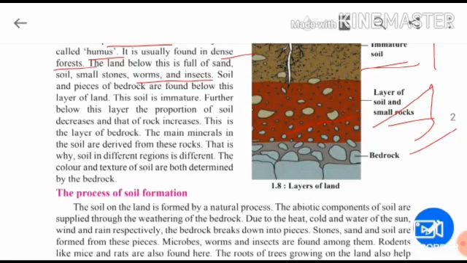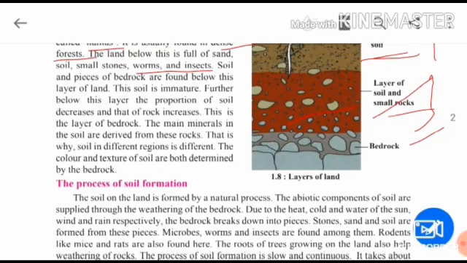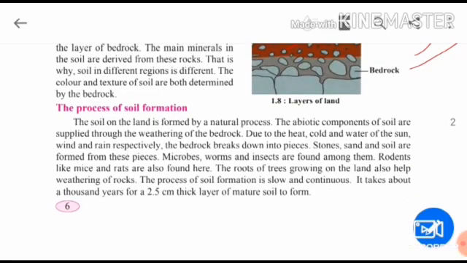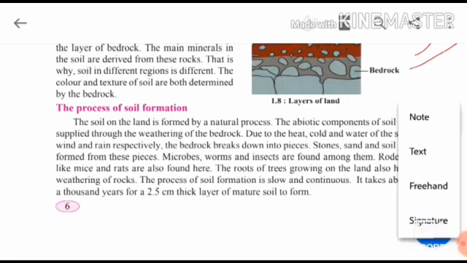So these are the different layers: humus, soil, immature soil, layers of soil and small rocks, bedrock. Children, very important: humus is a fertile soil which is formed by the decomposition of plants and animals. Then after that, the second layer is sand and soil. After that you will find rocks, and lastly you will find the bedrock. Children, let's move further. Process of soil formation. The soil on the land is formed by a natural process. Now children, we are going to learn how the soil is formed.